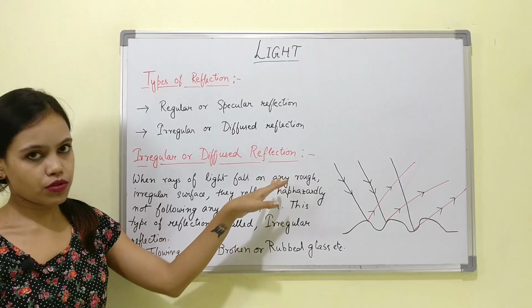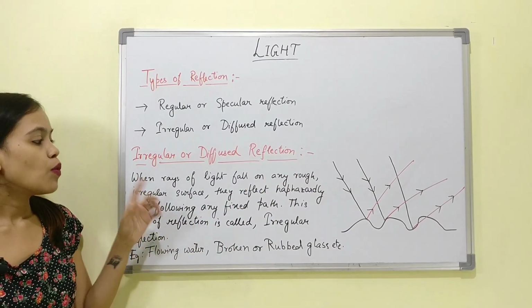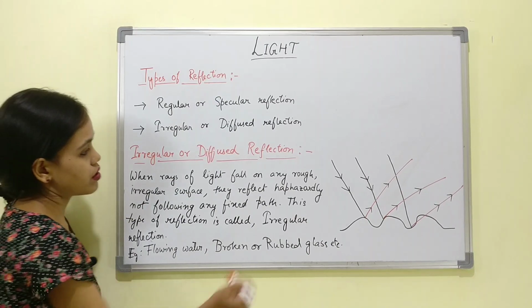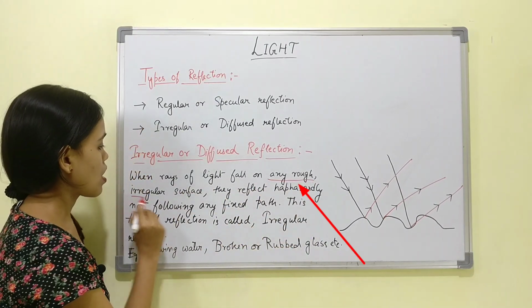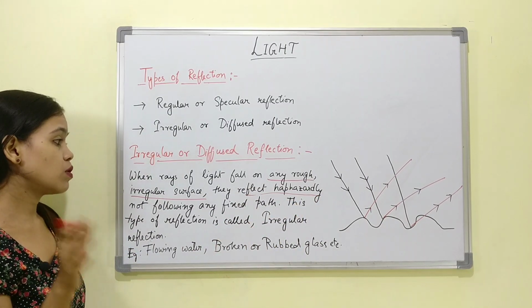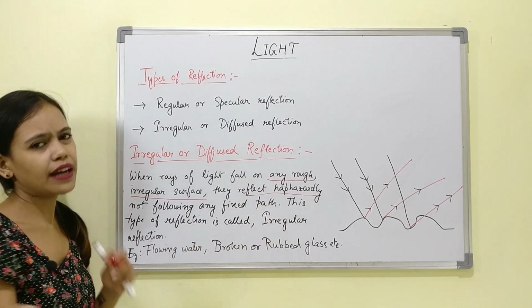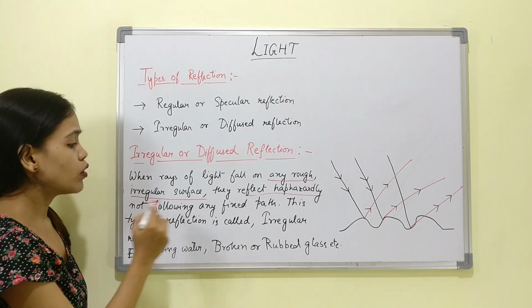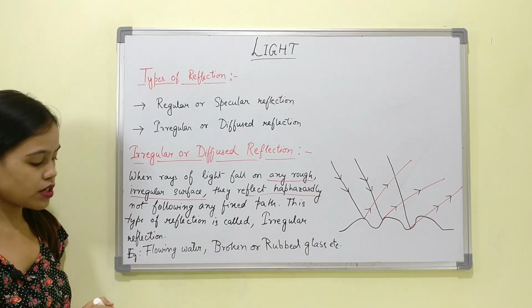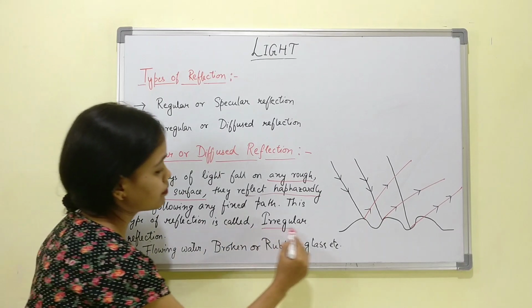Irregular or diffuse reflection. What is it? When rays of light fall on any rough, irregular surface, they reflect haphazardly. There is no regular reflection, so they reflect haphazardly in any direction, not following any fixed path. This type of reflection is called irregular reflection.